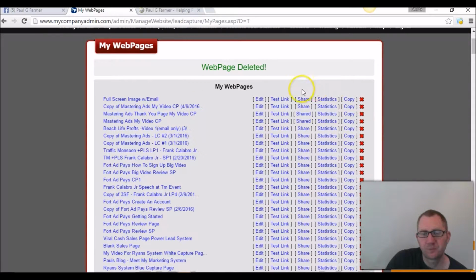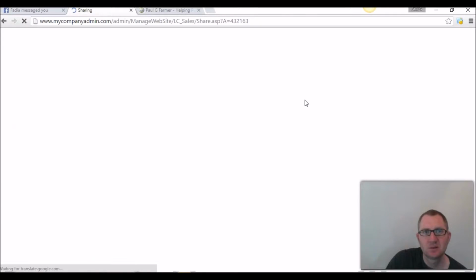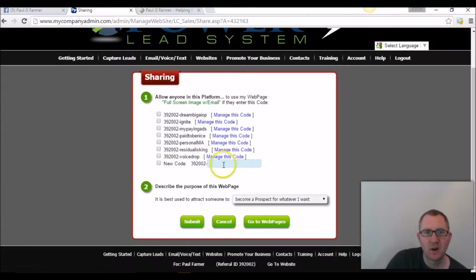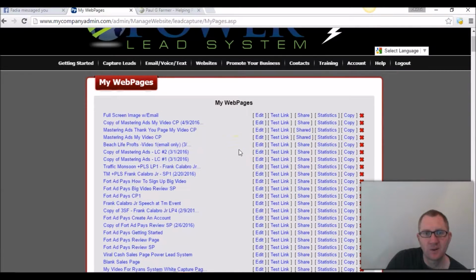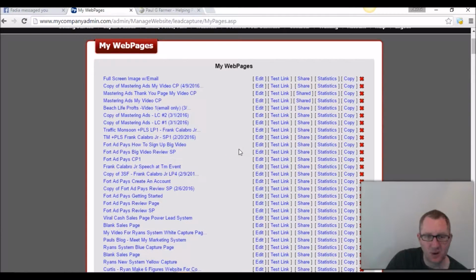Okay, so let's say I want to share one. All I do is click on share, and then it's going to open up and I can enter a new code. I can just type it in, okay? And then all you do is give that code away, and then people have your code and they have the same pages you created.